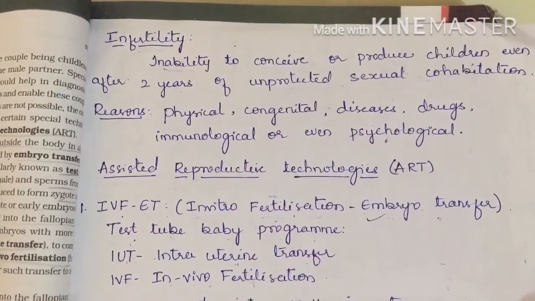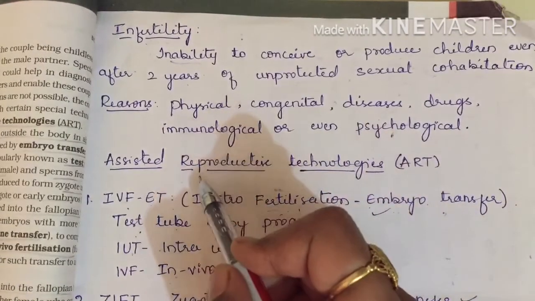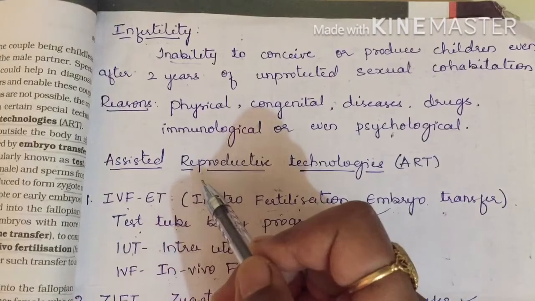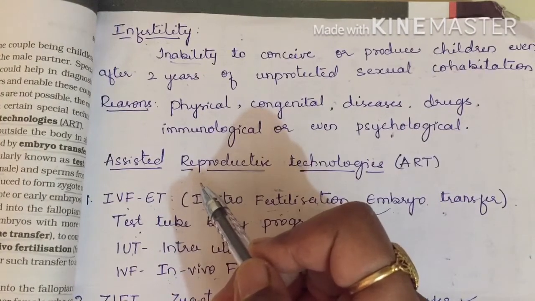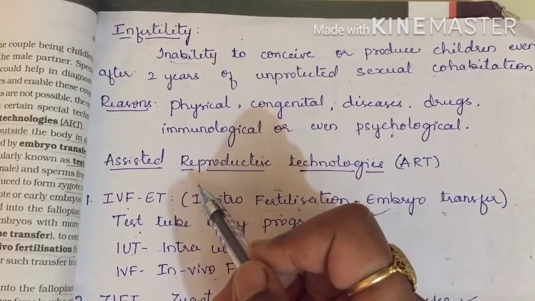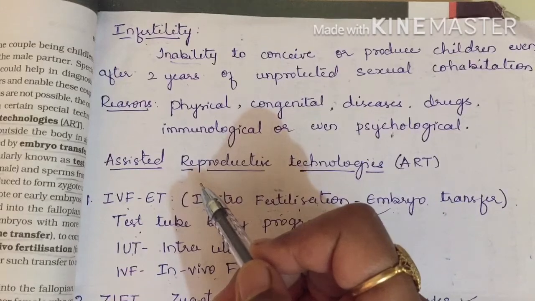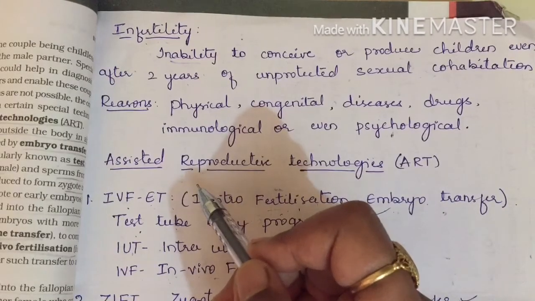As you can find in society or your surroundings, many couples are not having children. In such couples, the female is often blamed, as you might have heard or seen. But the problem lies in the male partner also, not only in the female.